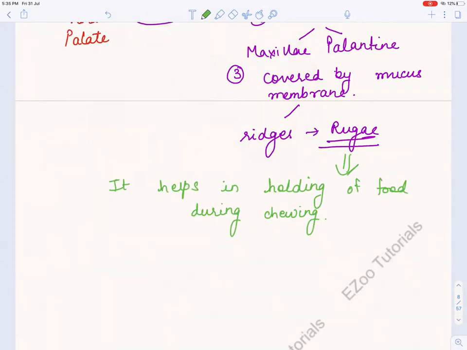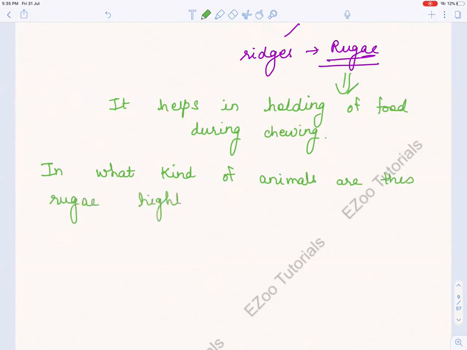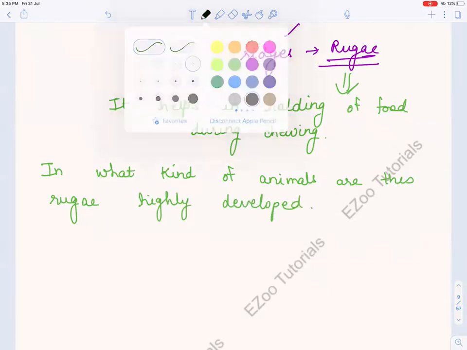And now with your common sense, tell me, in what kind of animals are these rugae highly developed?